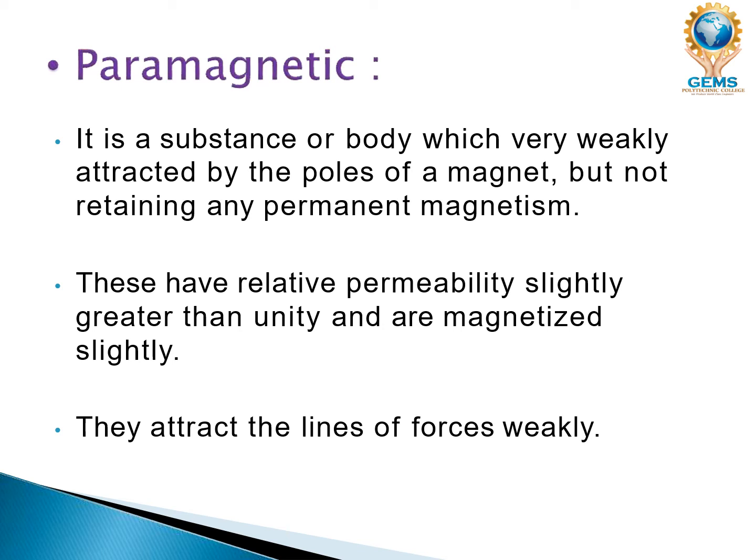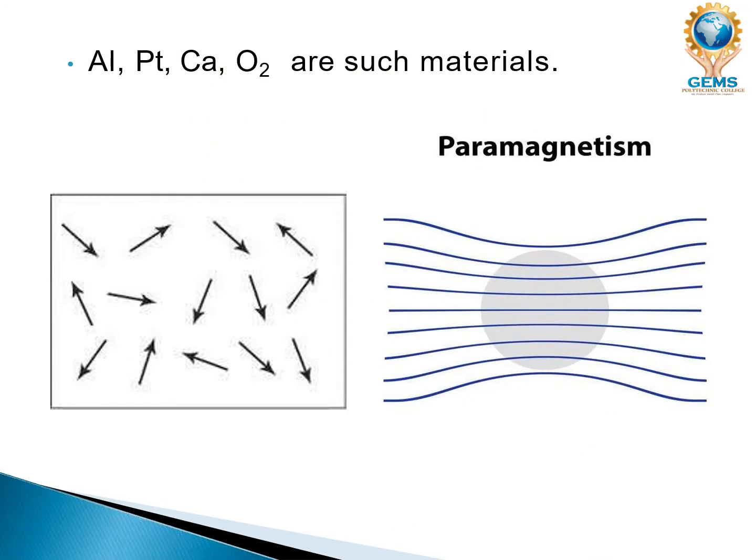They attract the lines of force weakly, so the lines of force will be very weak. This is an example of paramagnetism, where you could see the lines of force not passing strongly inside the material, so it will not be highly magnetized.